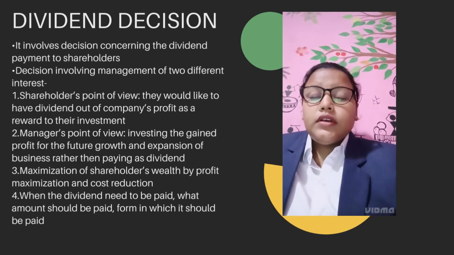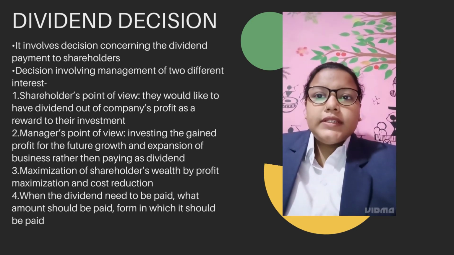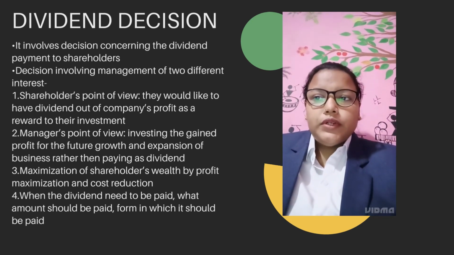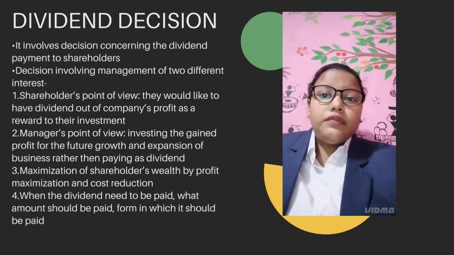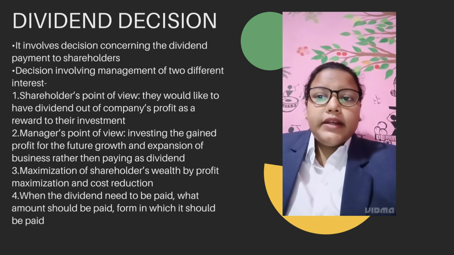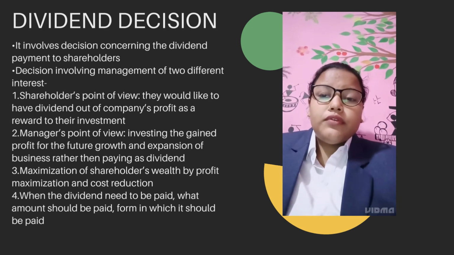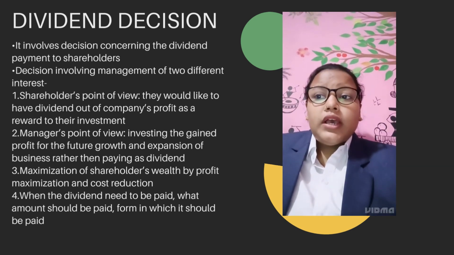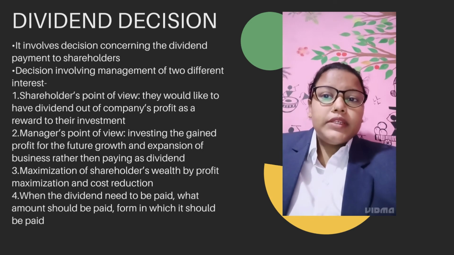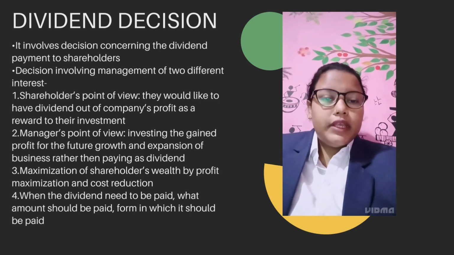Dividend decision. What is dividend decision? It involves decisions concerning the dividend payment to shareholders. It involves management of two types of interest: the shareholders' point of view and the manager's point of view. Shareholders would like to have dividends out of the company's profit as a reward for their investment.